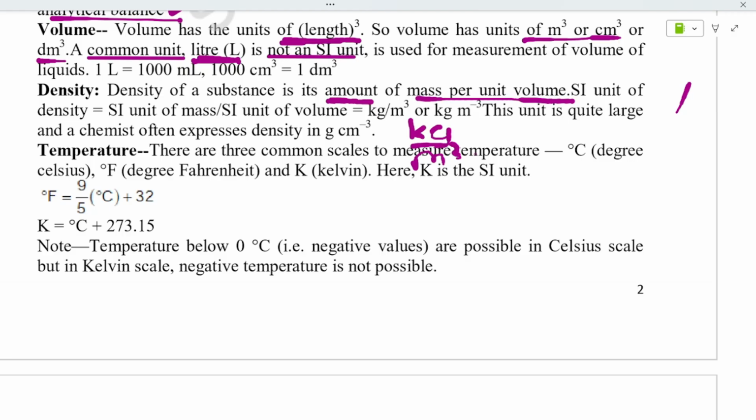If you write this, kg you keep as it is. If you have to take the denominator to the numerator, what we do is write m power minus 3, you add the minus sign, right? It becomes the reciprocal, and it is kg per meter cube. And this is quite large, and chemists often express density in gram per centimeter cube. Most of them do in gram, though kilogram is also an SI unit.